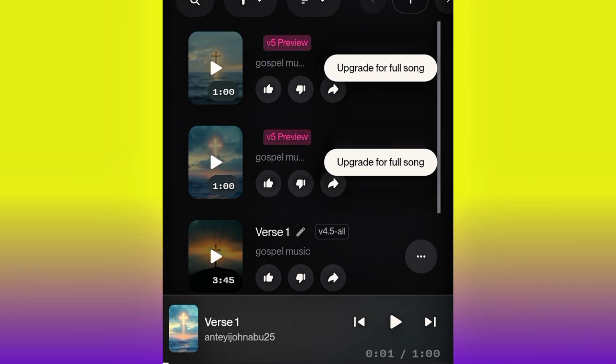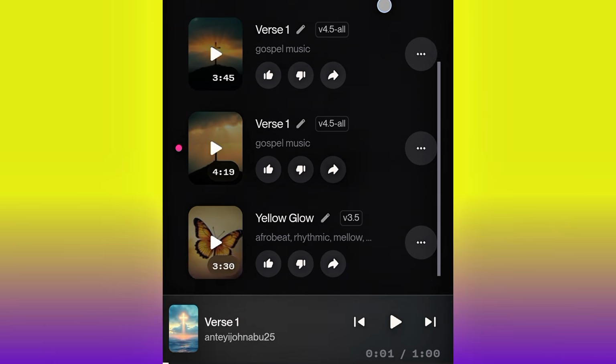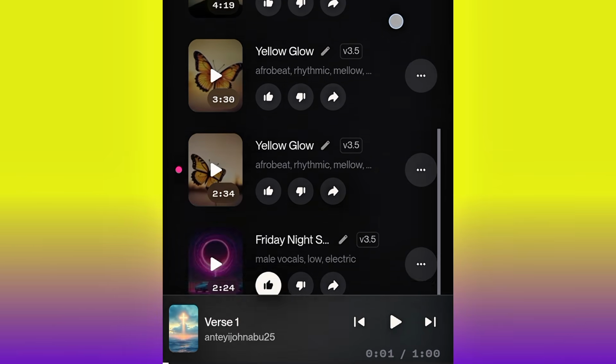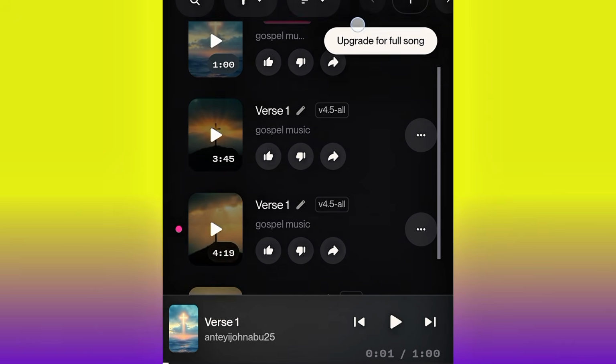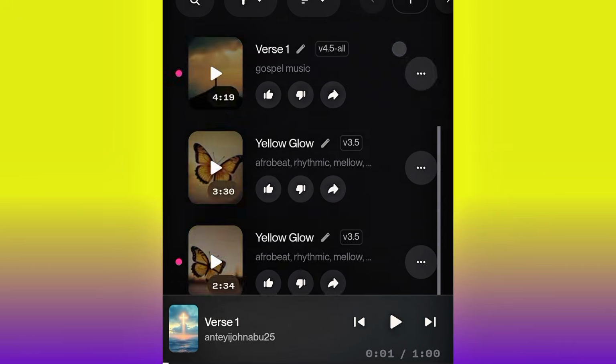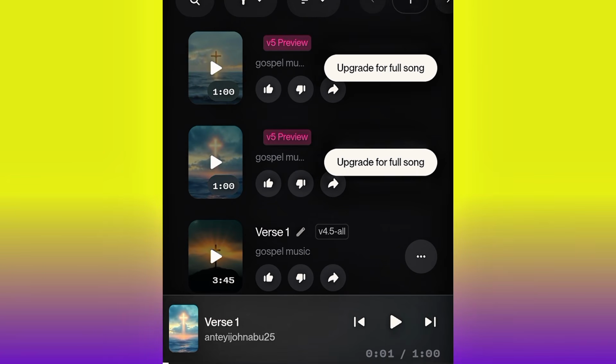Alright, so our music is ready. Now, as you can see, Suno AI gave us multiple options that we can select from. As you can see, look at it, 1, 2, 3, 4. Okay, we have 4 music that we can select from. This one here are those that I did before. So now let me play the music so that you see what we got.